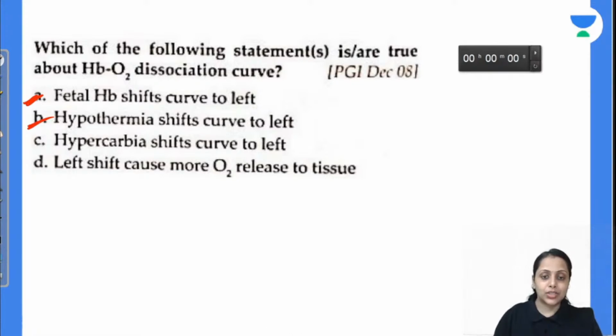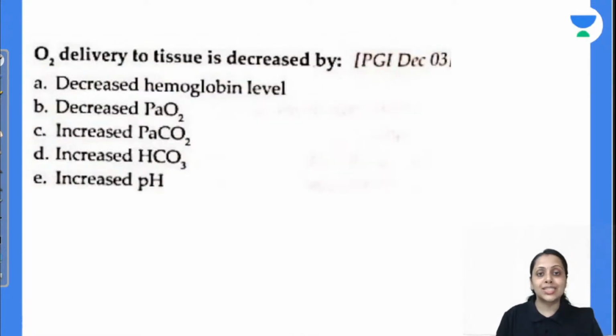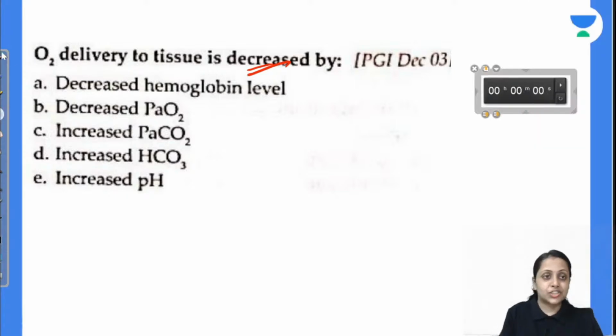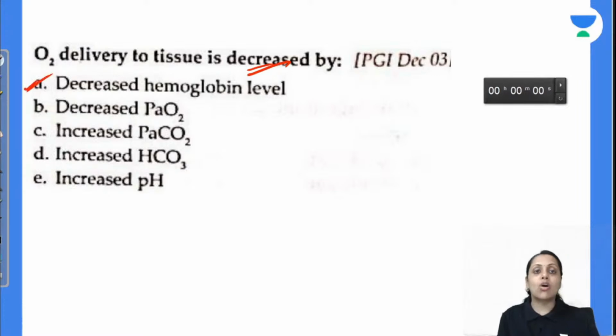Is this clear? Coming to the next one, oxygen delivery to the tissue is decreased by decreased hemoglobin level, decreased partial pressure of oxygen, increased partial pressure of carbon dioxide, increased bicarbonate or increased pH. Oxygen delivery, obviously if hemoglobin is decreased, oxygen delivery to the tissue will decrease. In increased pH, our ODC curve shifts toward left, so there will be less delivery of oxygen to the tissue. So answer is both A and E. Is this clear with everybody? Moving to the next question.